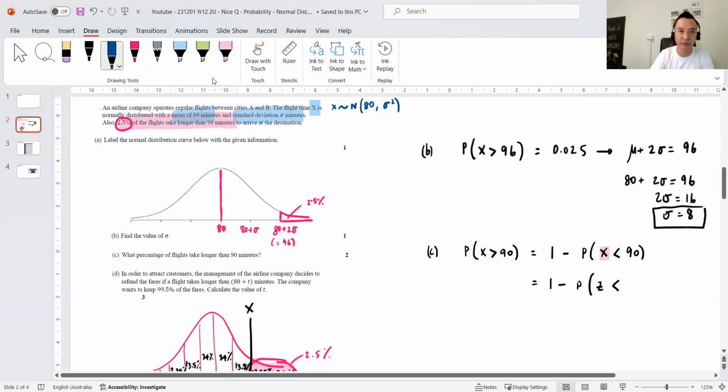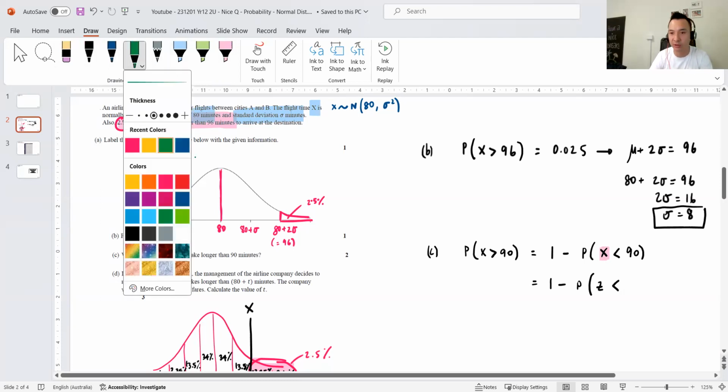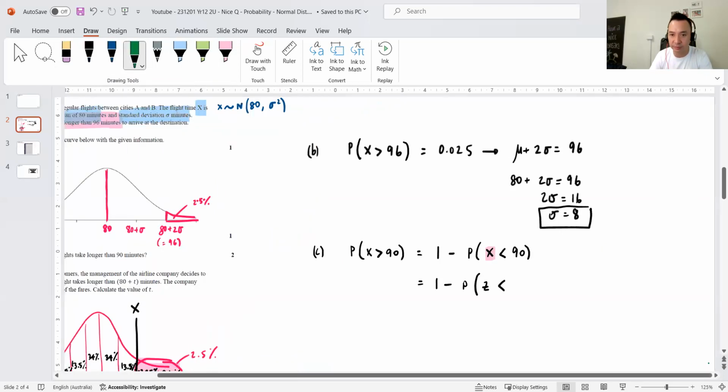What do I need to do for the conversion? Do you guys remember? To convert X to Z, this guy to this guy, what do I need to do? Z equals X minus mu on sigma. Now that I have mu and sigma, to make that guy into that guy, I take the value minus mu divided by sigma. 1 minus the probability Z less than, what's that, 10 on 8?